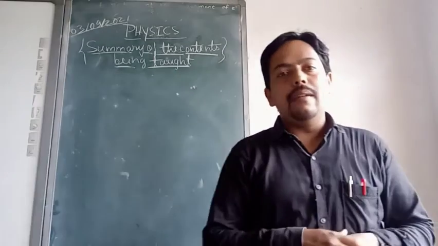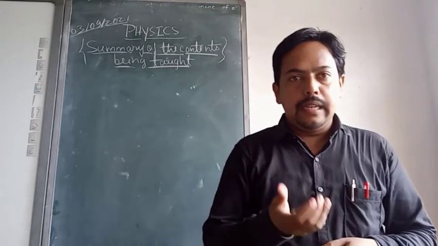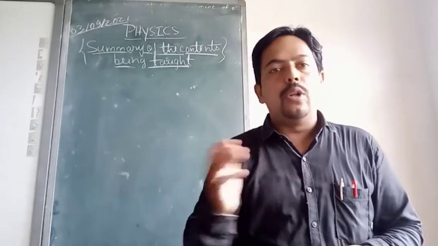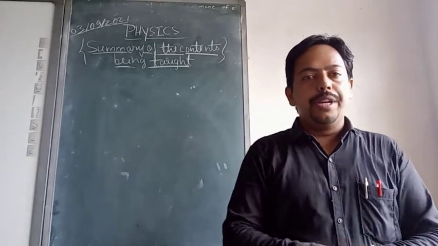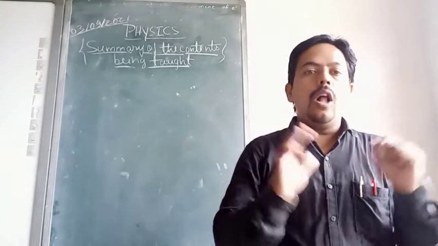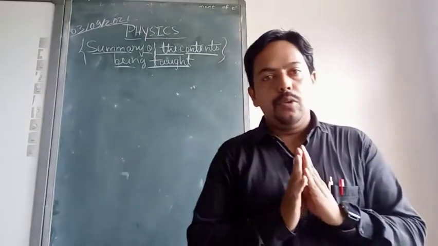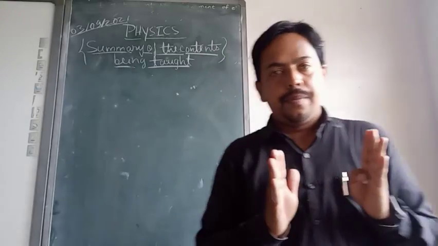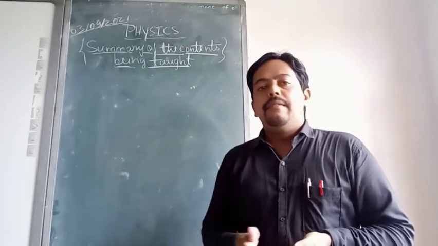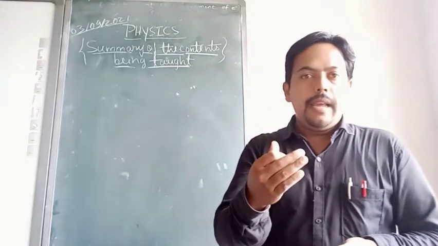Before that we discussed chapter number 3, that is motion in a straight line, and chapters 2 and 1 also. Chapter number 2 is units and measurement, and chapter number 1 is physical world. We have discussed all these things, and I have given you the notes of every chapter. Today I am just summarizing everything so that you may join the class from Monday.